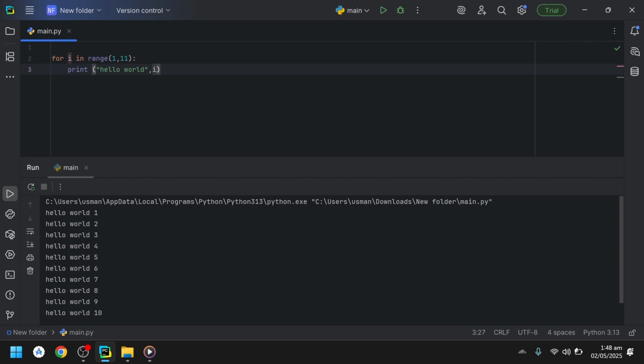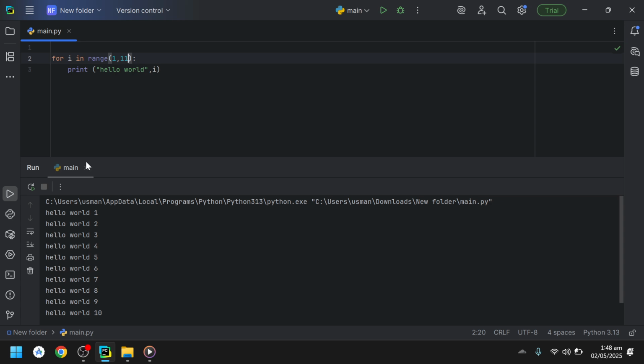As I told you, when the loop runs for the first time, this i will have the value 1, and all the lines below will get executed, and then the loop will run again, and this i will get incremented by 1. Then this i will get value 2, then 3, then 4.